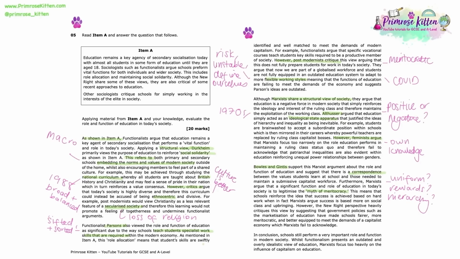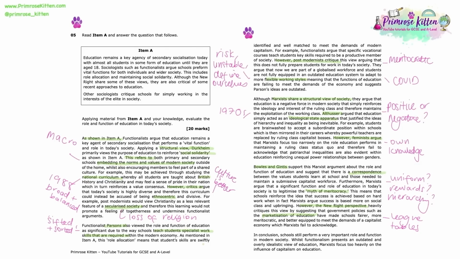So then in our evaluation, we take the opposite end of the political spectrum, the New Right, who obviously take a much more right-wing perspective on education, here using the examples of marketisation of education and the social policy introduced off the back of that, such as league tables and free schools, which the New Right argue absolutely do make schools fair and do make schools more meritocratic, which matches the demands of a capitalist modern economy.